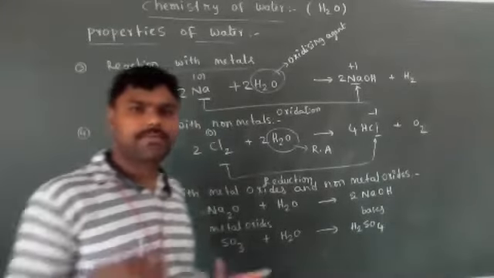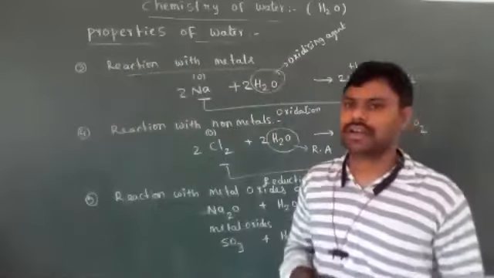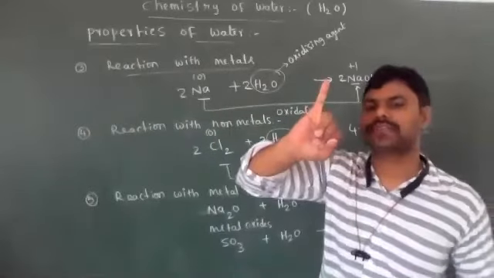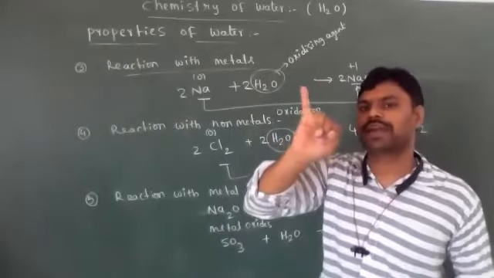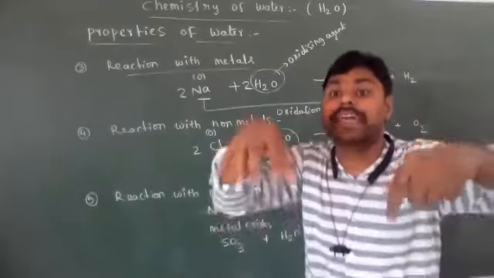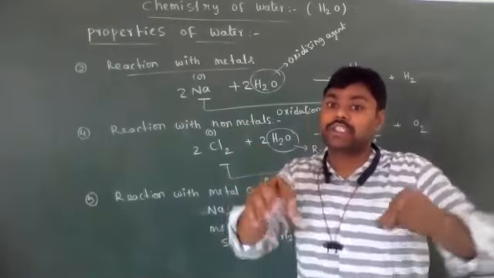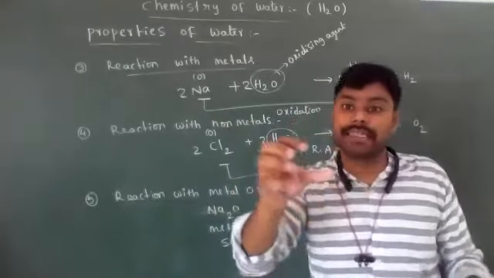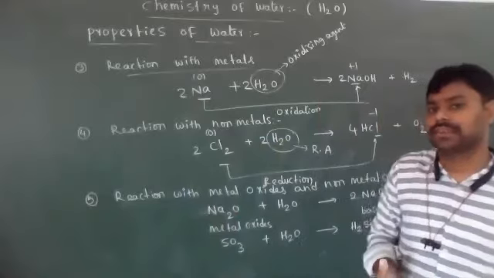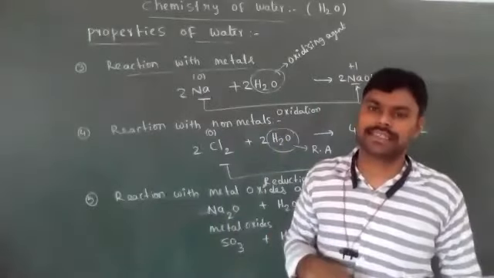If you observe the properties of water, what are the important properties I said, dear students? First one is autoprotolysis, also called self-ionization of water. Water itself ionizes to produce H3O plus ions and OH minus ions. It is known as the autoprotolysis reaction.